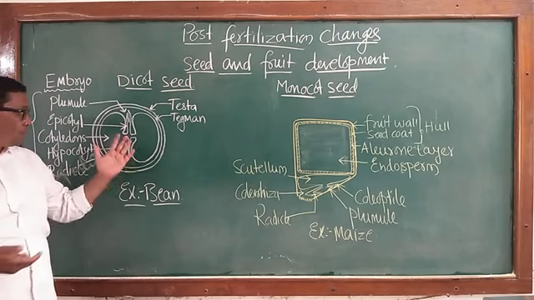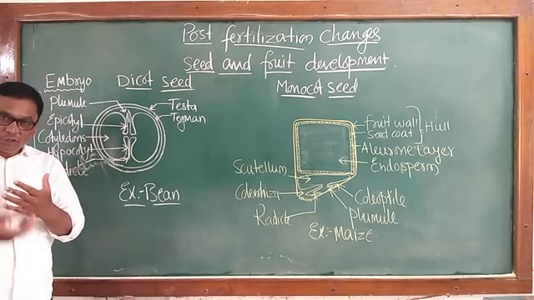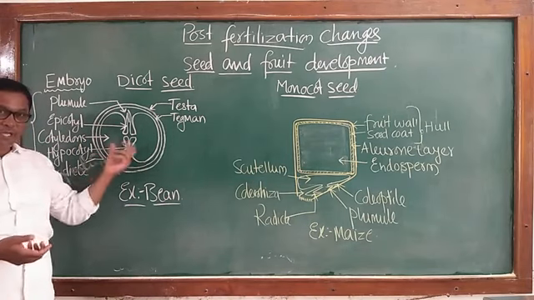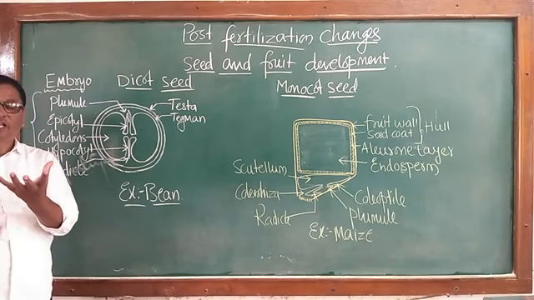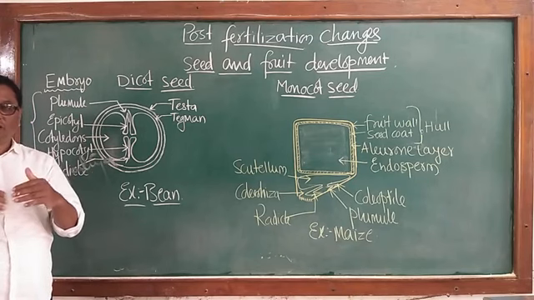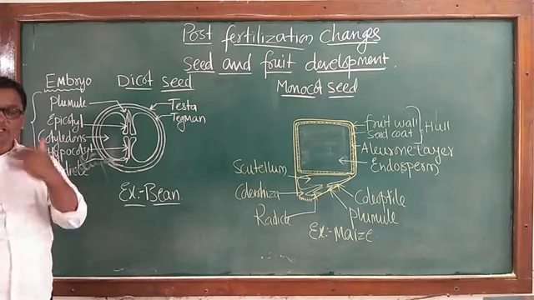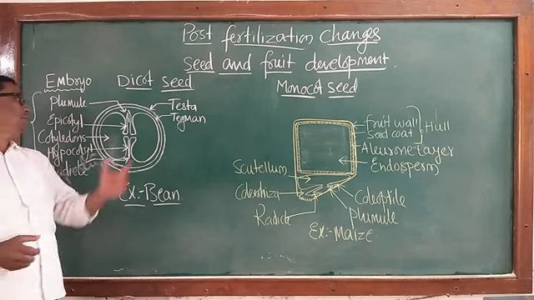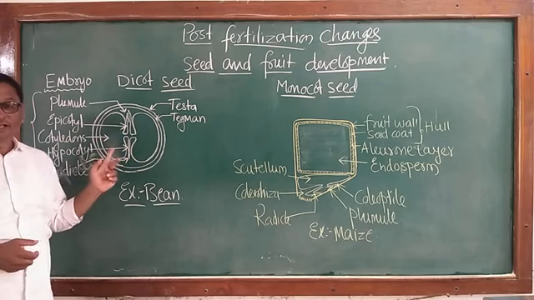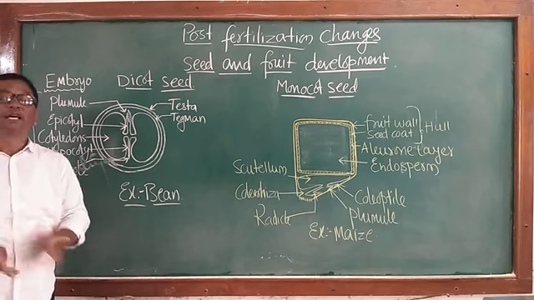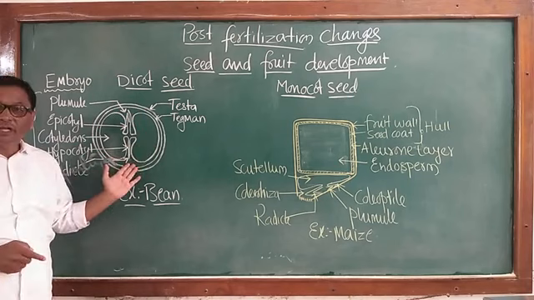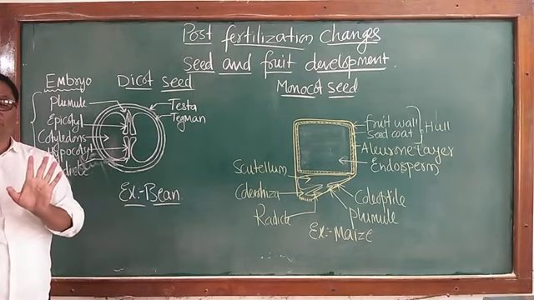In the initial development of the seed, both endosperm and developing embryo are present. But the developing embryo grows at the cost of endosperm. It takes up the food in the form of endosperm, consumes endosperm and begins to develop. Therefore, in such seeds, the adult seed does not show any remaining endosperm. All the endosperm is consumed.